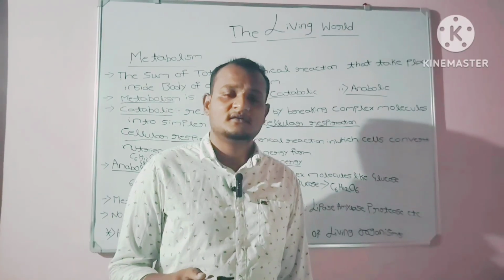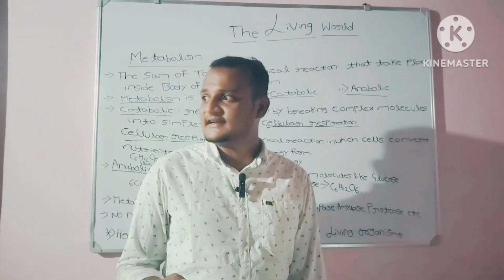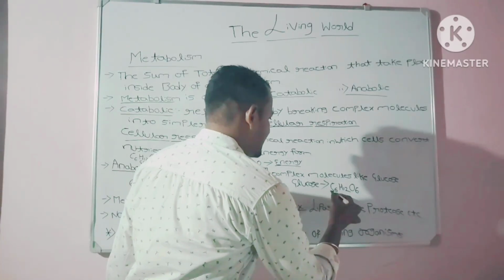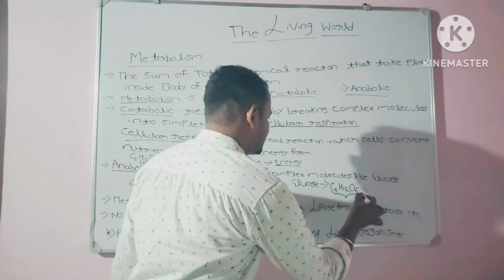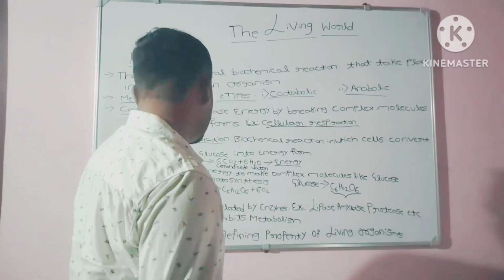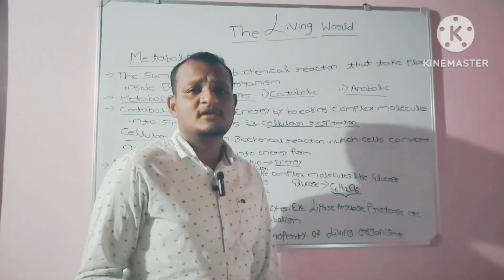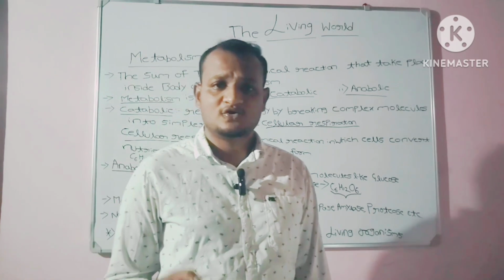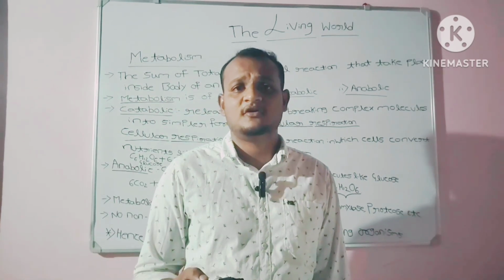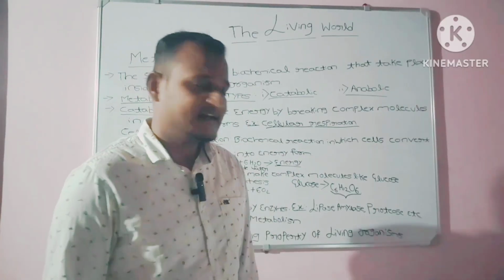To make a glucose-like molecule, the reaction requires energy. It is not a simple molecule, it is a complex molecule. Glucose is a complex molecule. The best example for the anabolic pathway is photosynthesis. The photosynthesis reaction is the best example for anabolic pathway reactions.